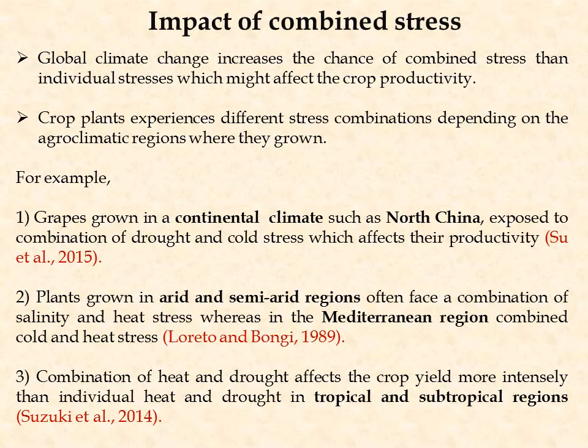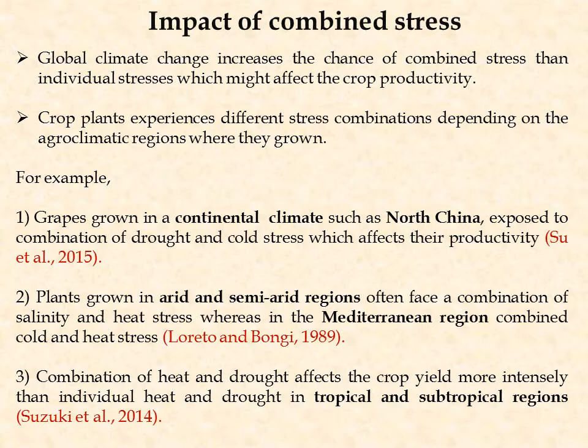Impact of combined stress. Global climate change increases the chance of combined stress over individual stresses, which might affect crop productivity. Crop plants experience different stress combinations depending on the agroclimatic regions where they grow. Some examples: grapes grown in a continental climate such as North China are exposed to a combination of drought and cold stress, which affects their productivity. Plants grown in arid and semi-arid regions often face a combination of salinity and heat stress, whereas in the Mediterranean region, combined cold and heat stress.